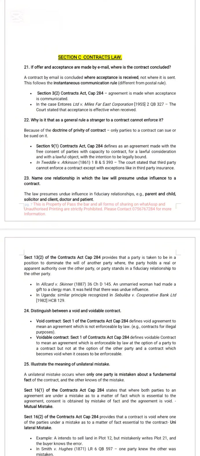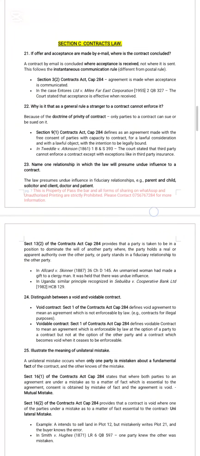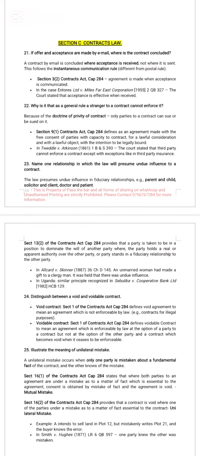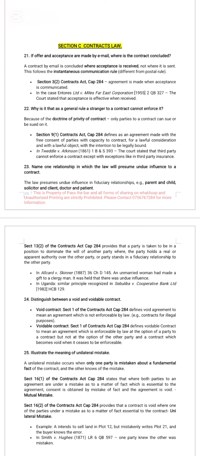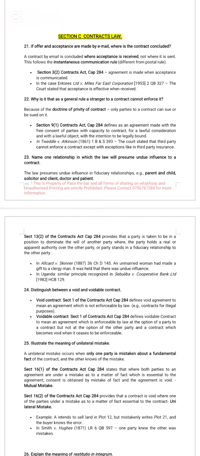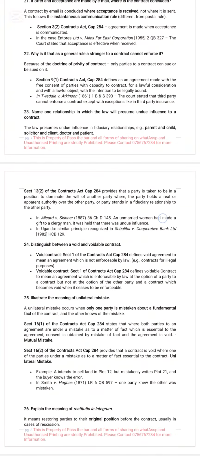If offer and acceptance are made by email, where is the contract concluded? Look at Section 3, subsection 2. Agreement is made where acceptance is communicated. Look also at the case of Enterprise Limited versus Miles Far East Corporation. The court stated that acceptance is effective when received. So you have to distinguish between the instant communication rule and the postal address rule.